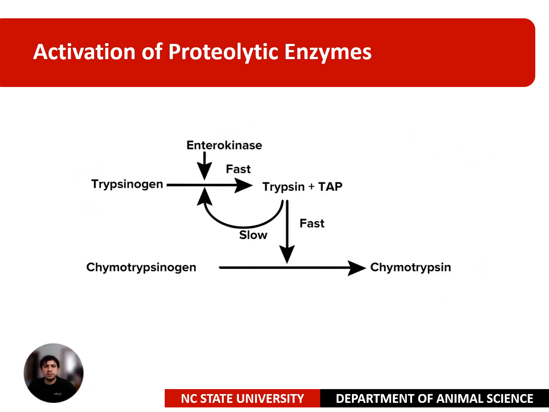In the case of trypsinogen, trypsinogen is an inactive form of trypsin. Trypsin is activated by the enterokinase enzyme, which is secreted by the cells present in the intestinal mucosa. Trypsin also helps in breaking down protein into small peptides. Trypsin works better under an alkaline pH of 8. So it is activated by enterokinase in the small intestine and in turn activates other pancreatic enzymes like chymotrypsinogen, proelastase, procarboxypeptidase, and prolipase.